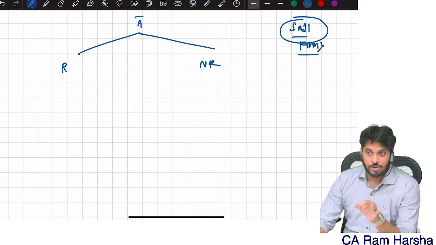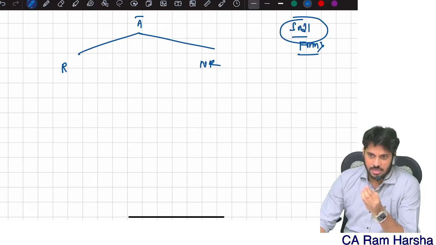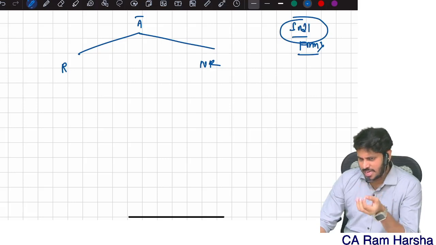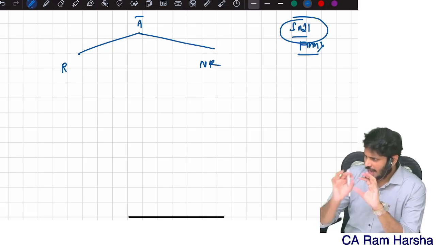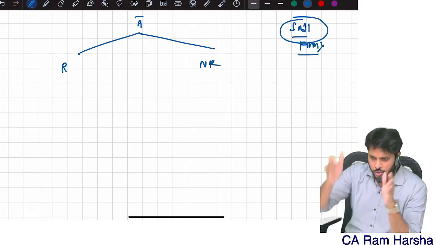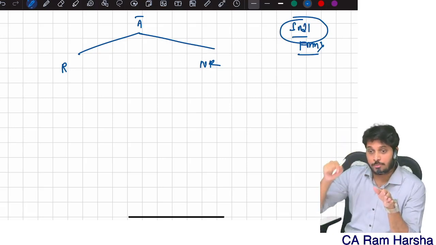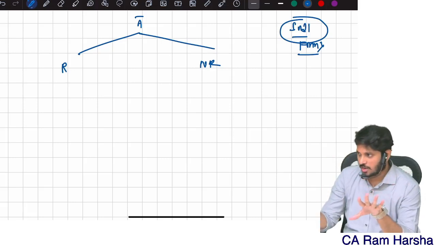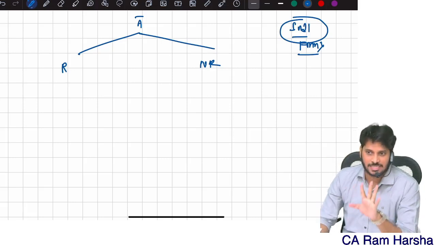From our exam point of view at CA Inter level, the provisions of income tax law are tested based on individual assessee taxation. A question will be given to you with an individual whose details will be given. He might be a salaried person, he might be engaged in business also. They will give you the individual's details and their age. You need to compute income and then compute tax liability. This is how a question will come in the exam. Mostly we will have individual taxation only.